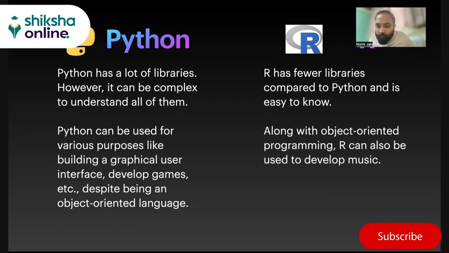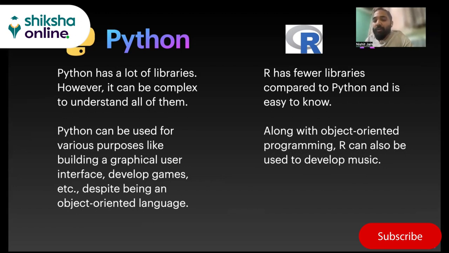Along with object-oriented programming, R can also be used to develop music, right? Since music is nothing but waves, right? Signals, and signals can also be studied using statistics. So R has huge support for scientific research and statistical research, which can be used to develop music.